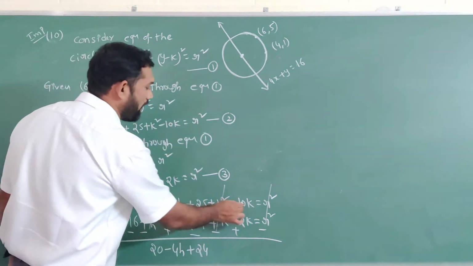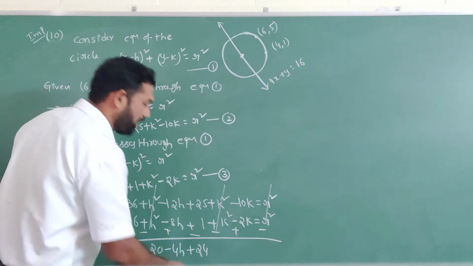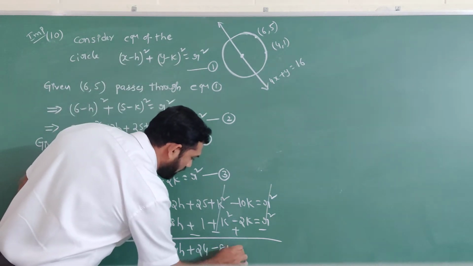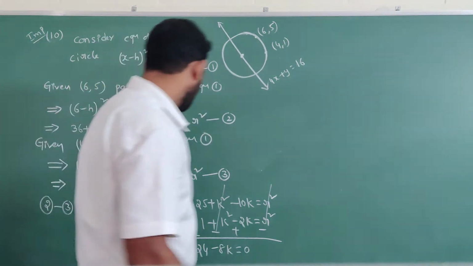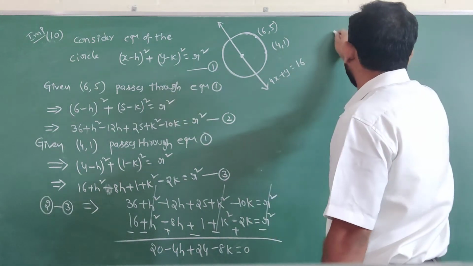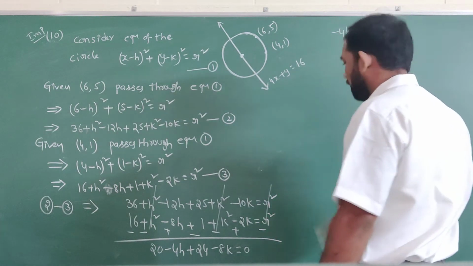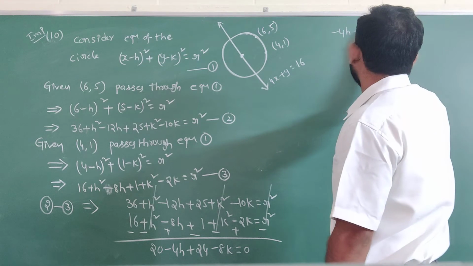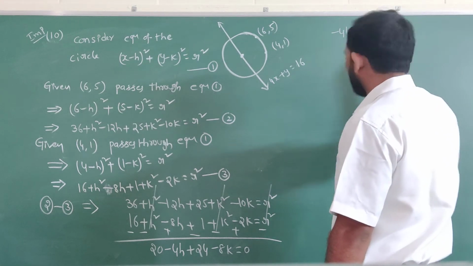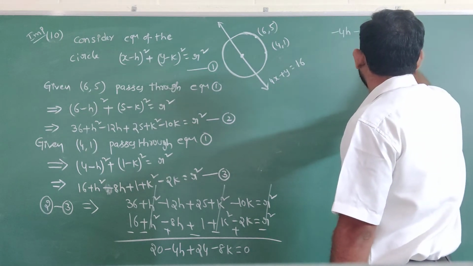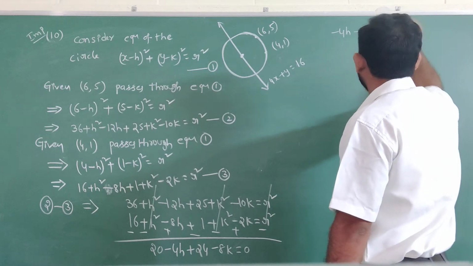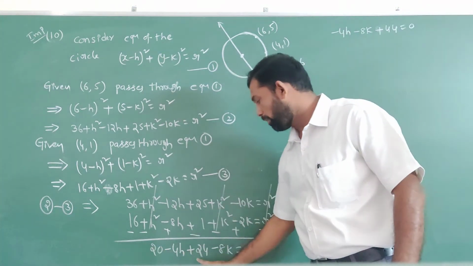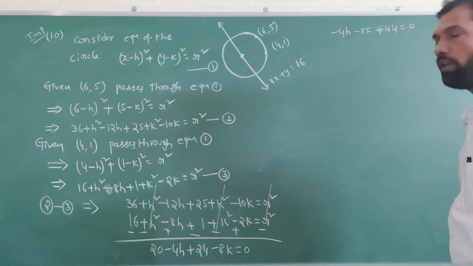Next, minus 10k plus 2k means minus 8k. It is equal to 0. Now simplification: minus 4h minus 8k plus 44 equal to 0. Plus 20 plus 24, that is 44.